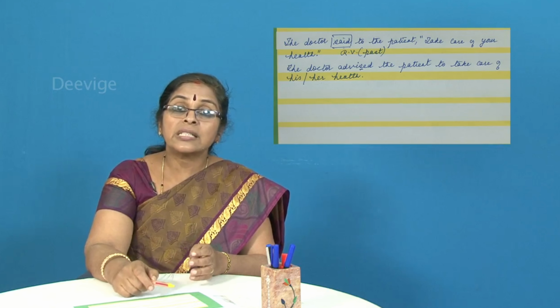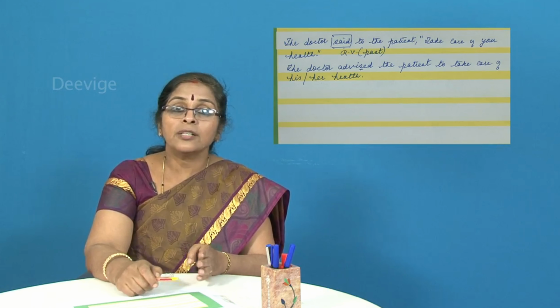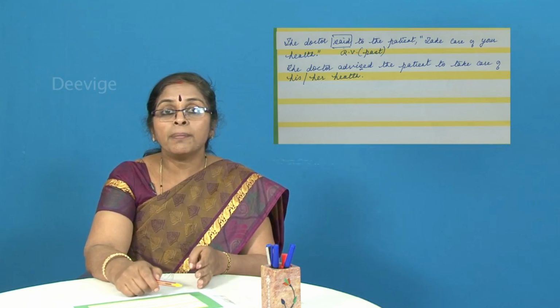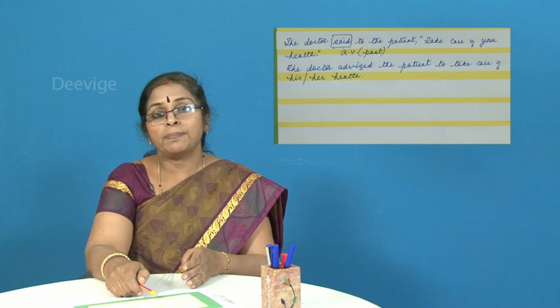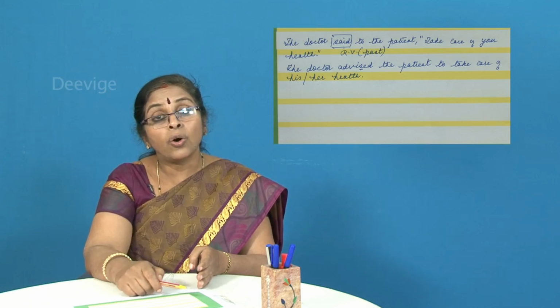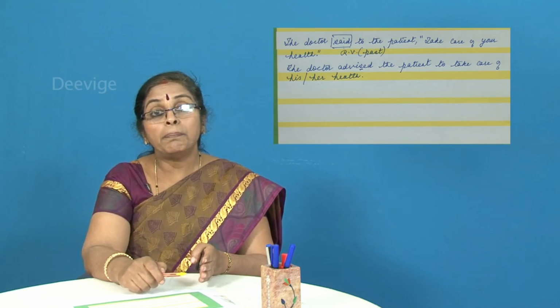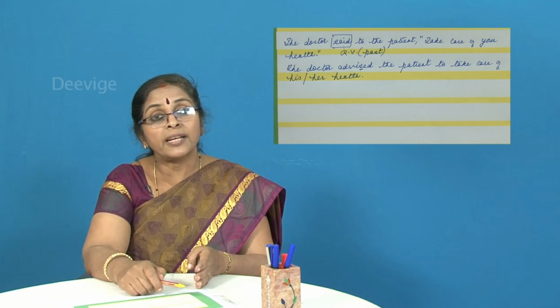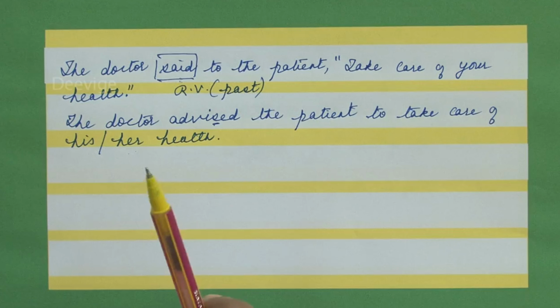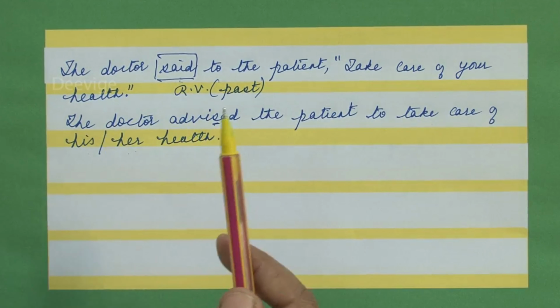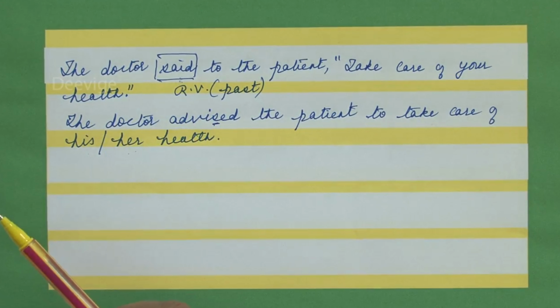If it is a statement made by the parents to the children, by the teacher to her students, by the doctor to his patient, by a lawyer to his client, by the branch manager of a bank to the customer, that time said will change to advised, because you have legal advice, you have medical advice, right?